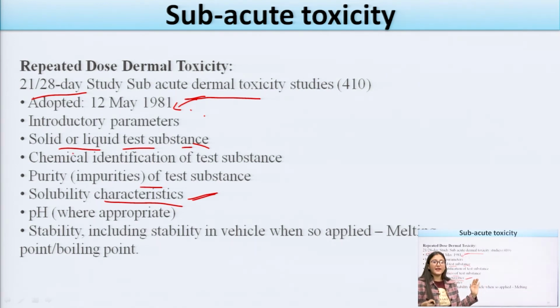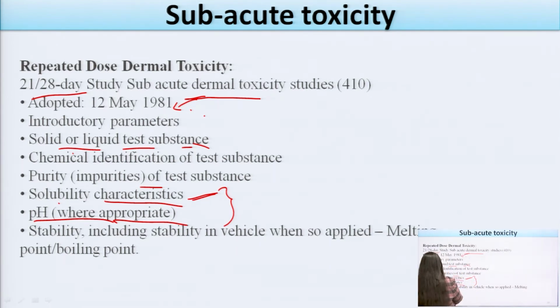This is the solubility characteristic, because if we are applying any kind of lotion on our hand or any other such lotions, these have to have very good penetrating power. So we have to determine the solubility characteristic of that drug. The fifth one is the pH. pH is very important, because as we all know, in our body parts there is different pH. So pH is a very important parameter for determining the dermal toxicity study for any kind of substances.